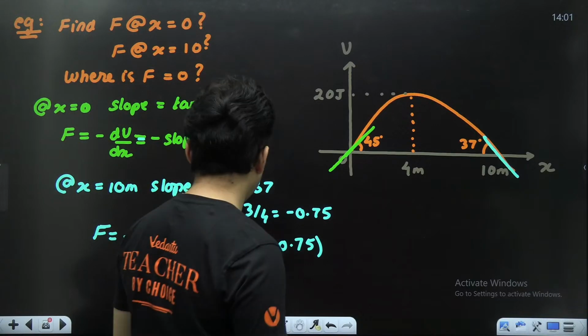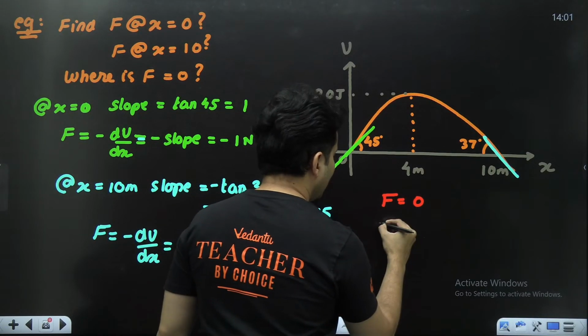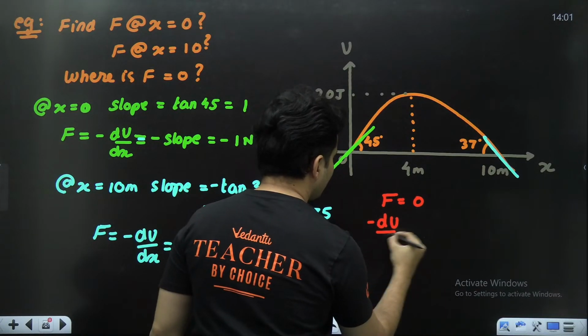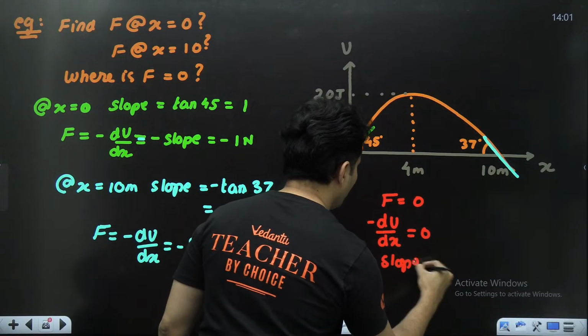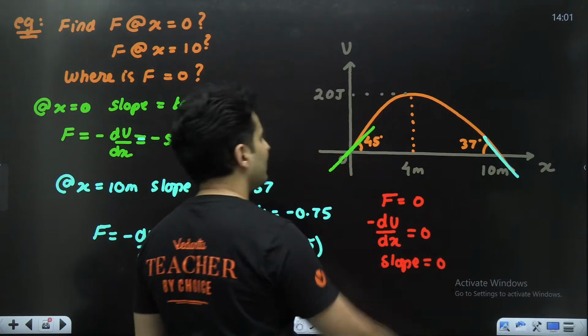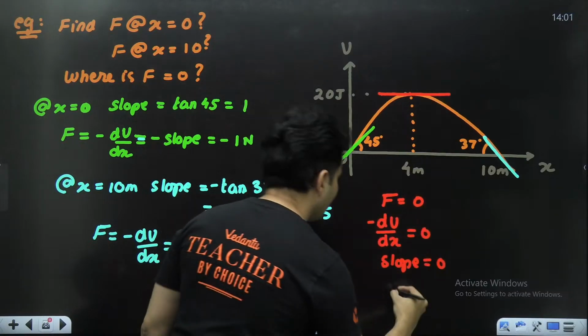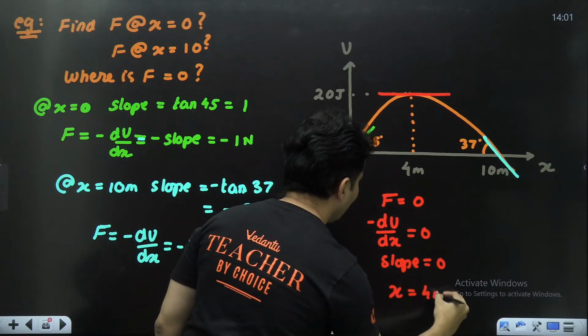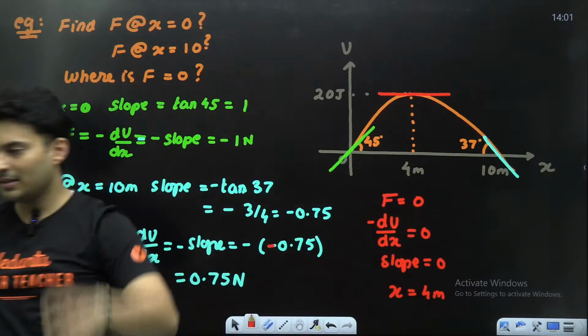Lastly, where is the force 0? If force has to be 0, that means du by dx with that negative sign should be 0. That means the slope should be 0 somewhere. Where is the slope 0? Exactly over here. So that means at x equals 4 meters. At x equals 4 meters, the slope is 0.